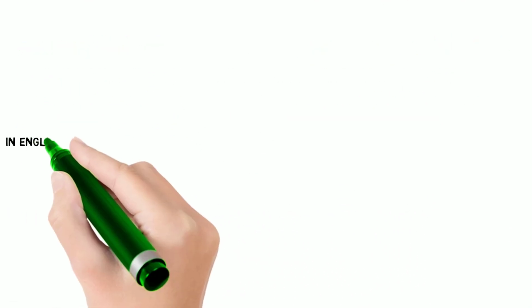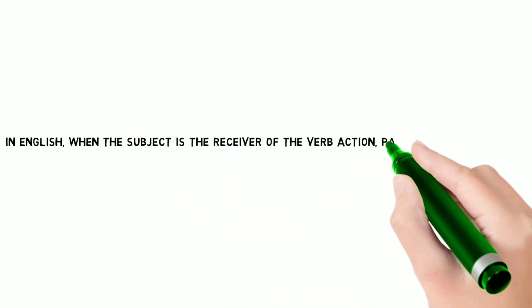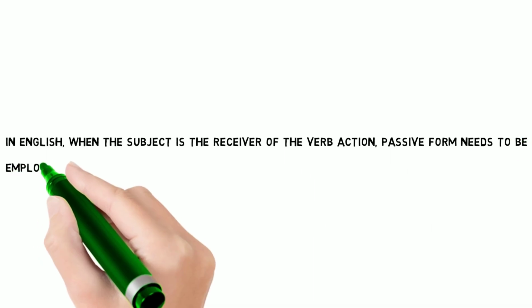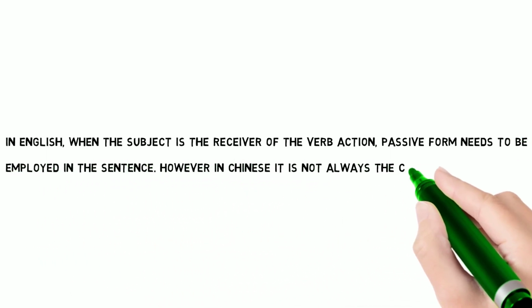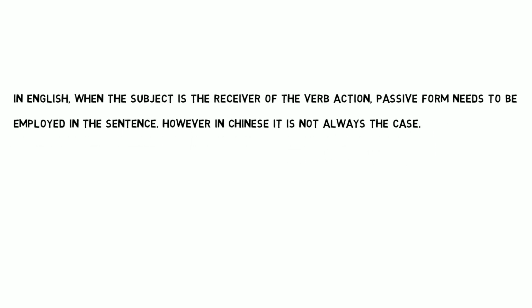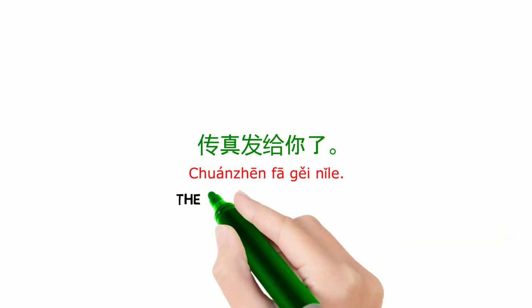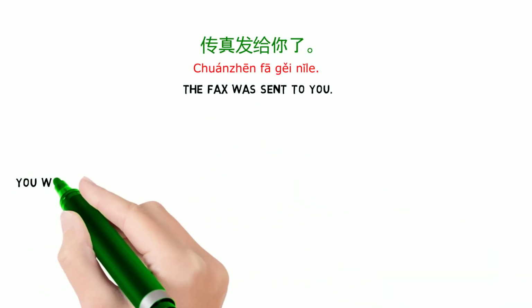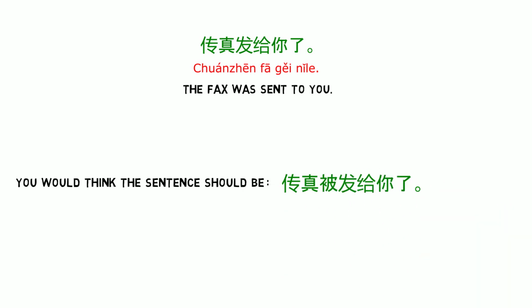In English, when the subject is the receiver of the verb action, passive form needs to be employed in the sentence. However, in Chinese, it is not always the case. For example, 传真发给你了. The fax was sent to you. You would think the sentence should be 传真被发给你了.